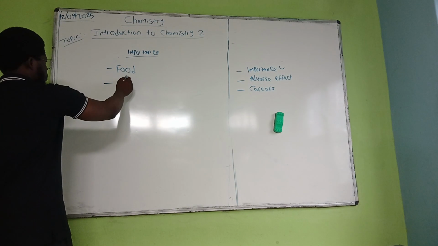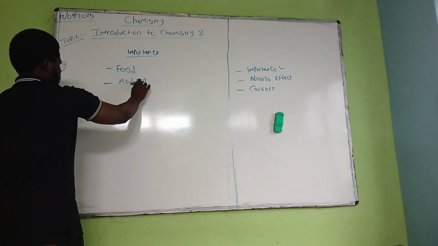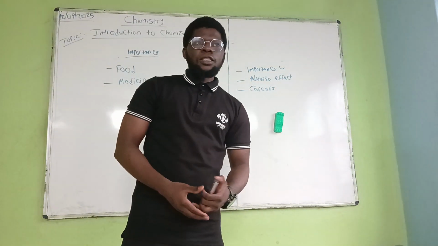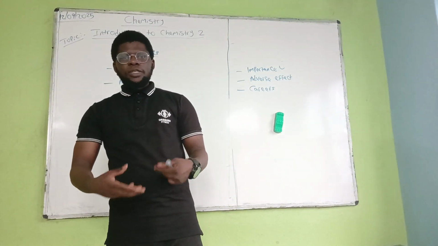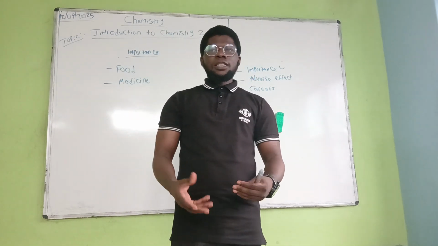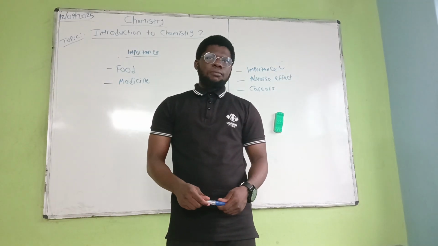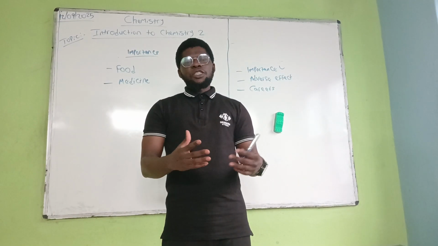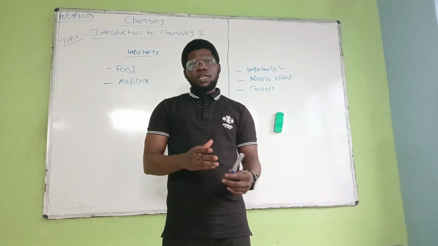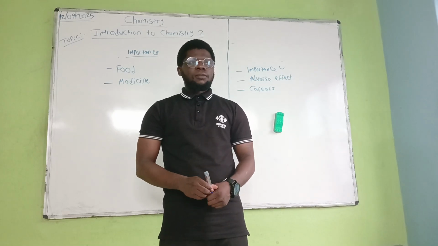The next one, in terms of medicine. Here, it is clear that back then we used herbs to cure diseases, right? But now scientists have produced different drugs and vaccines, and even special treatments such as surgery for certain diseases, especially chronic diseases.